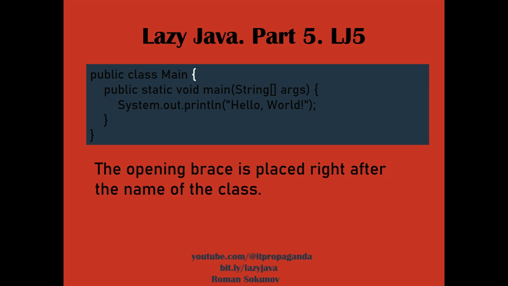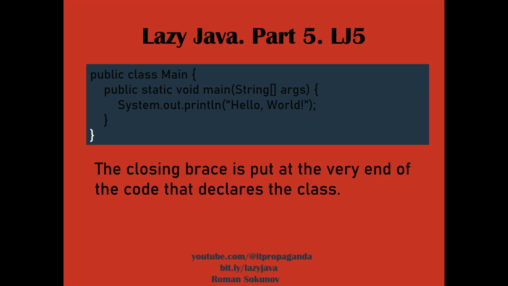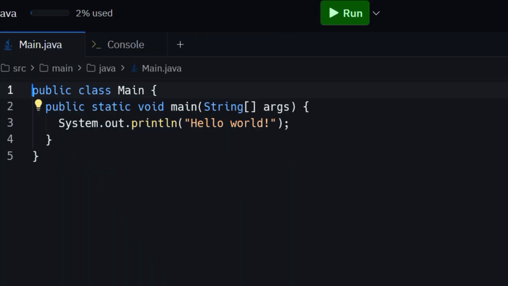The opening brace is placed right after the name of the class. The closing brace is put at the very end of the code that declares the class. Now we have switched to an online interactive development environment, IDE. You will find a hyperlink to this IDE in the description of this video.